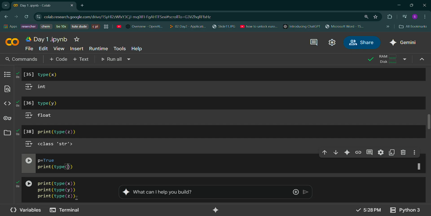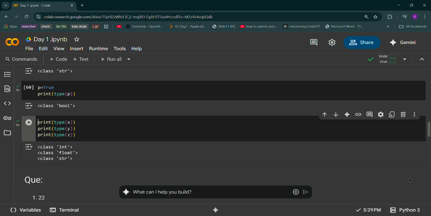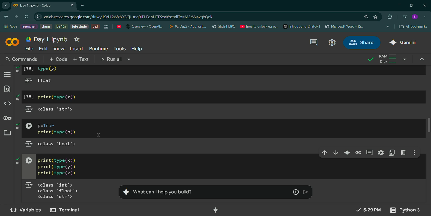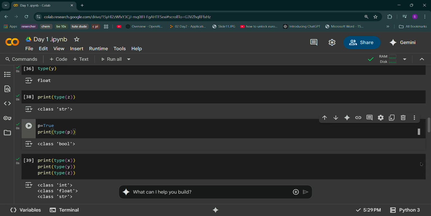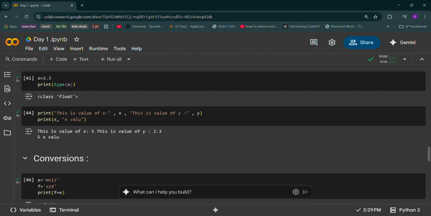And if I just write print, it is also giving me a suggestion, type p, so you can access that by pressing tab. Type p, see, this is a boolean data type. If I write type here, you will get the boolean data type. Okay, I hope everything was clear till here.